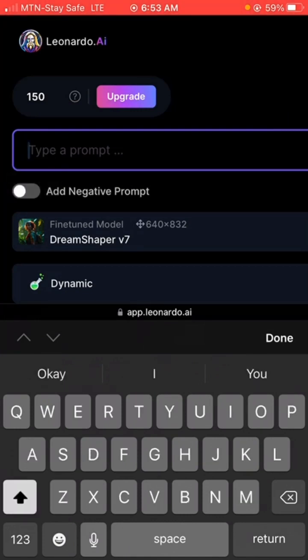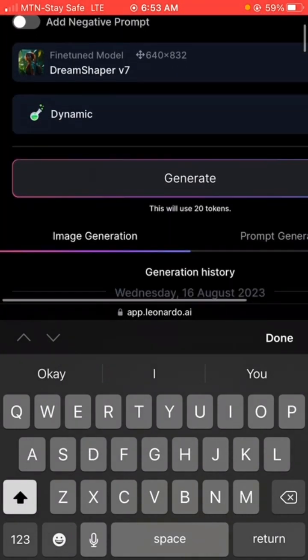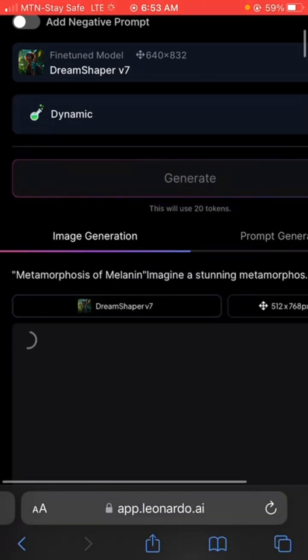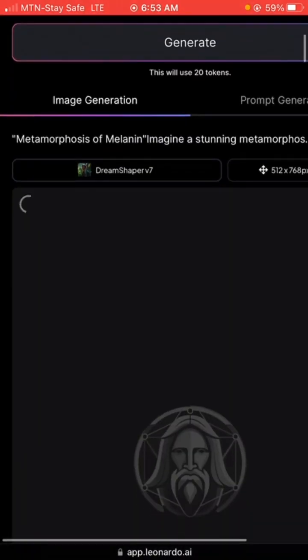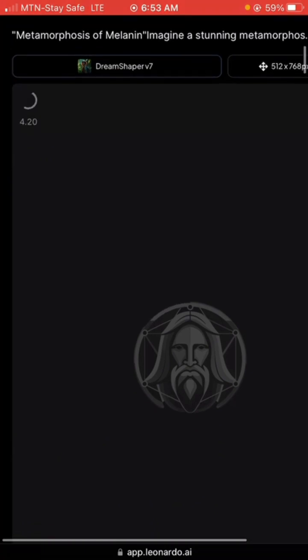All right, and so there we have it. This is what it actually generated for us. Most of these images, you can actually find usage for them. It depends on your creativity.